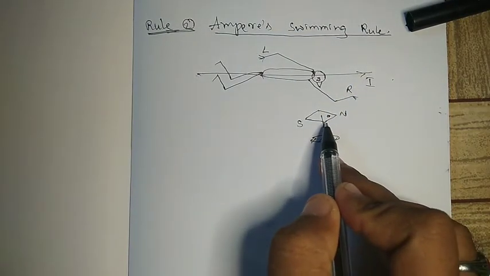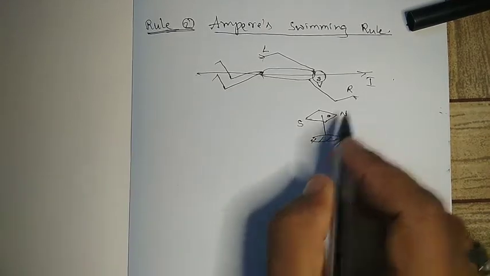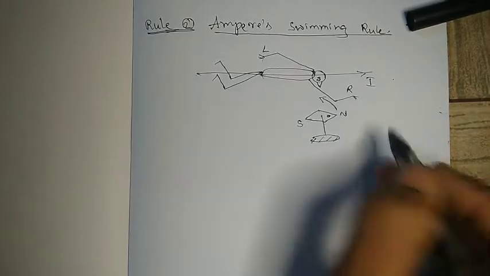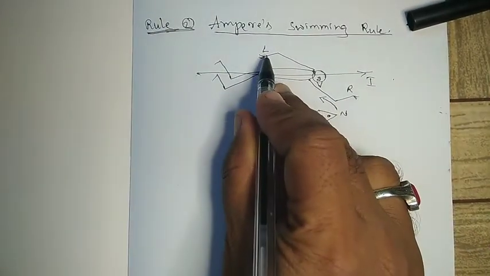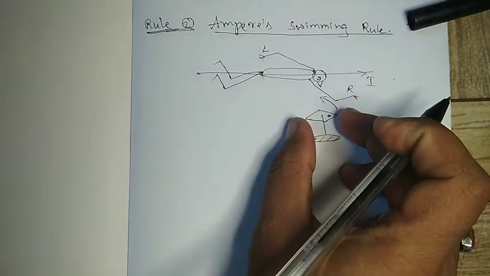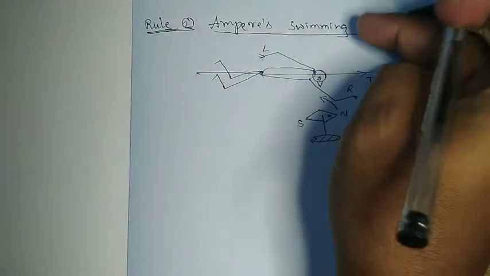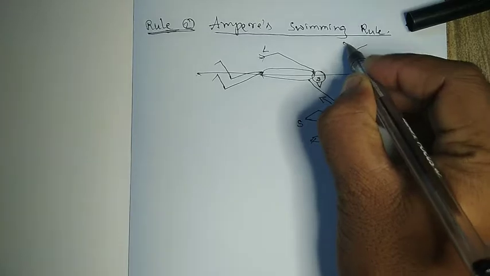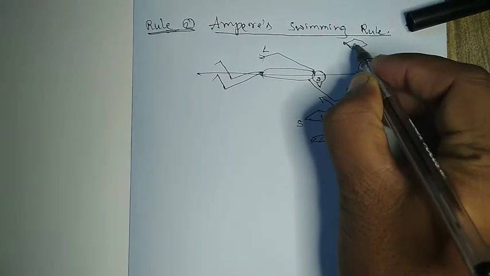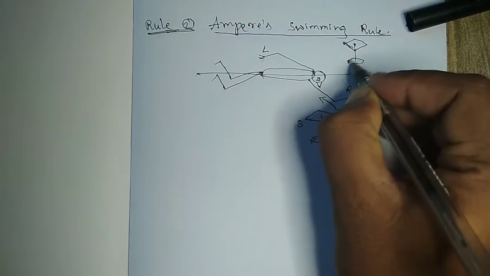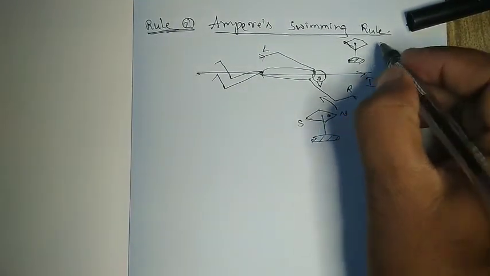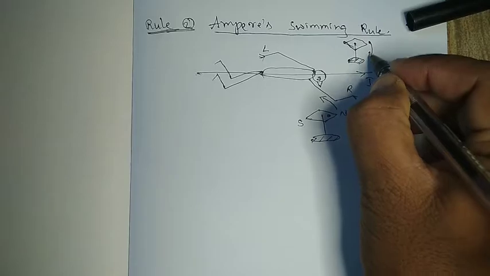It was observed that this needle will be deflected towards his left hand. And the same needle, if we place it above the current wire, will now be deflected towards his right hand.